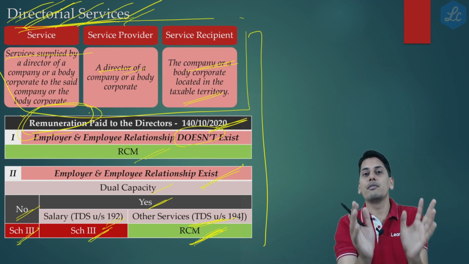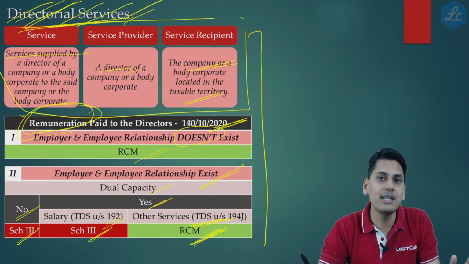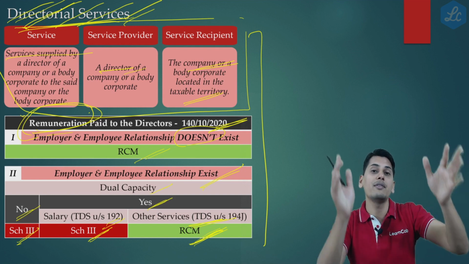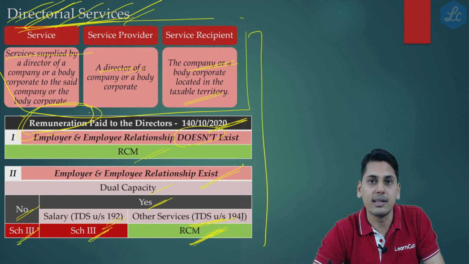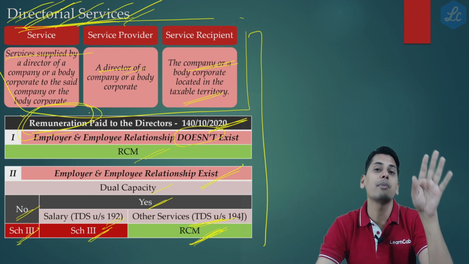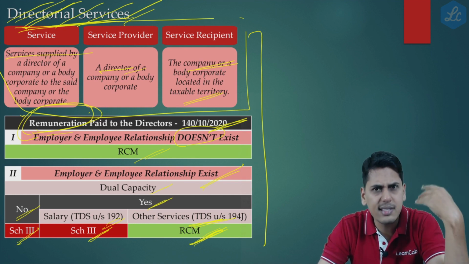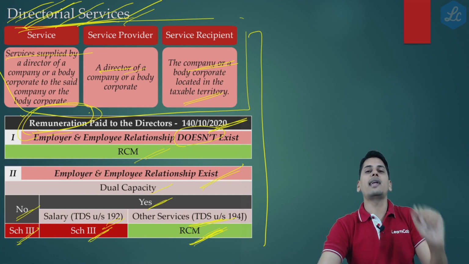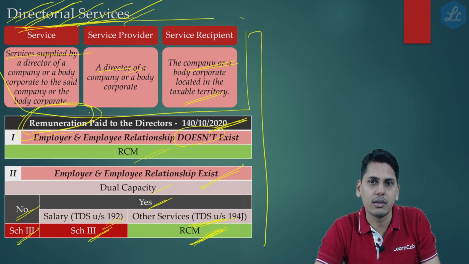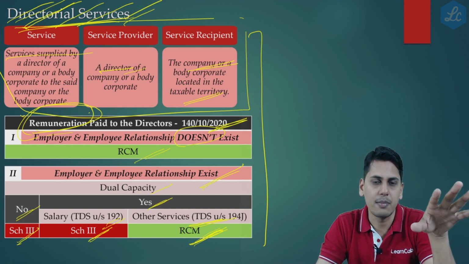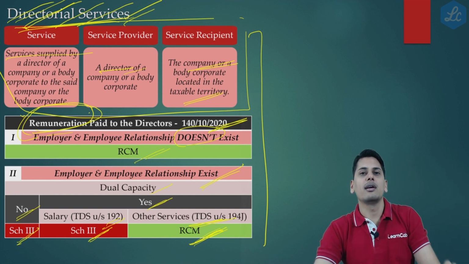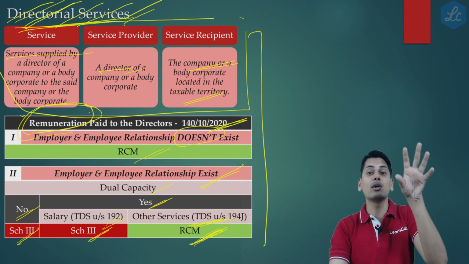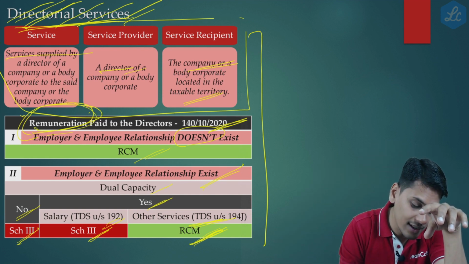I am only talking with respect to the rent which is being received by this director. Are the services supplied by the director? Is he having an immovable property which he is giving on rent to the company? The answer is yes. Are these services supplied by the director? Yes. Are these services received by the company or body corporate? Yes. Is it liable to be taxed under reverse charge mechanism? Now friends, before we conclude, is the circular clarifying any aspect of this? The answer is no. The circular is not clarifying because the circular is only focusing on the word remuneration.